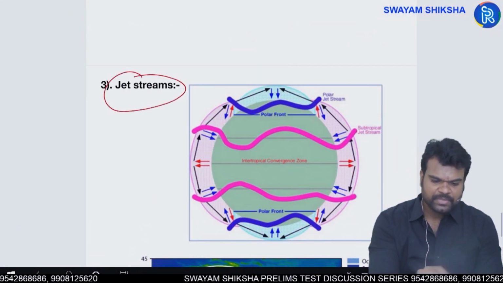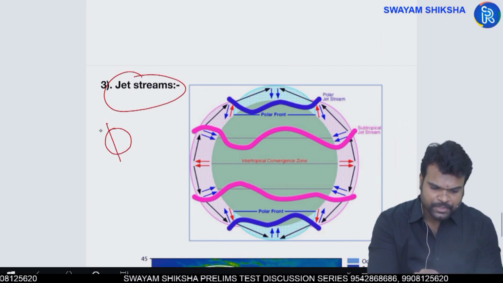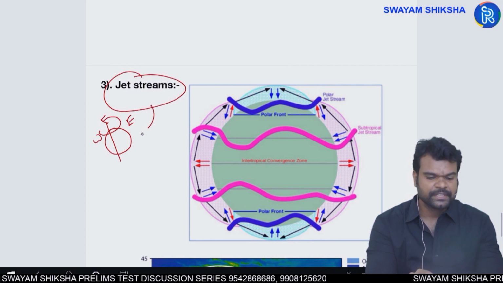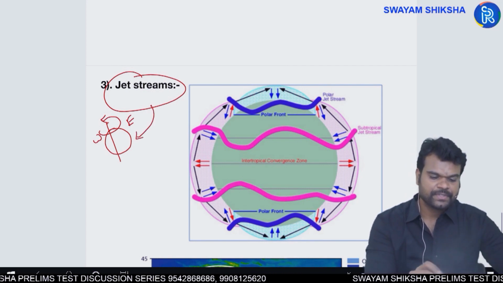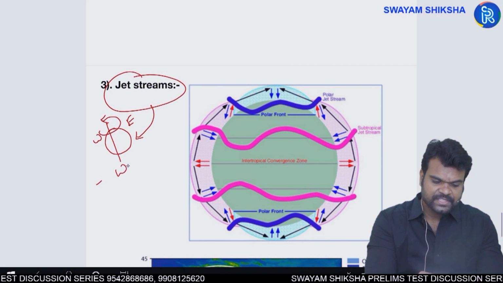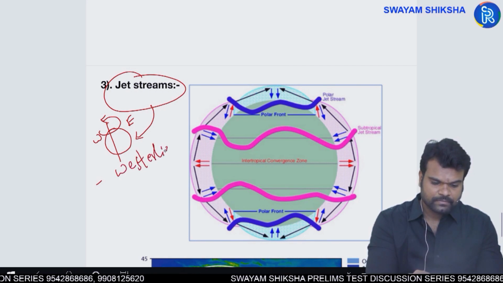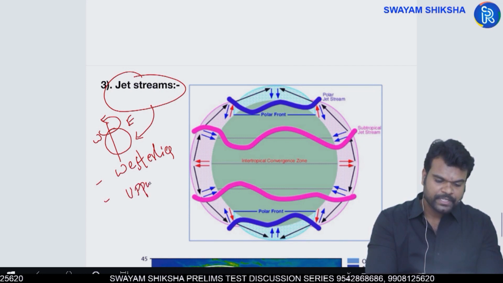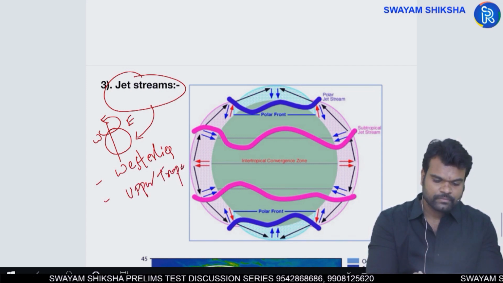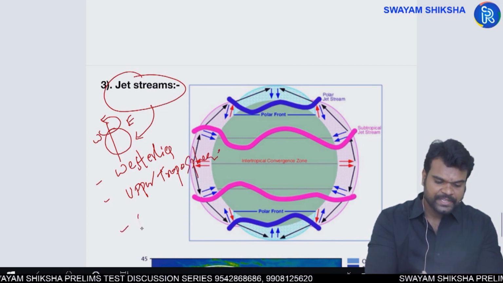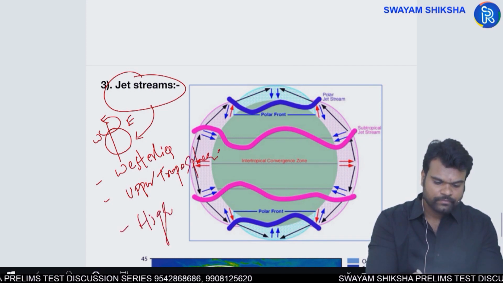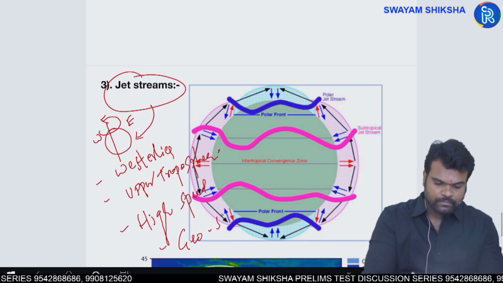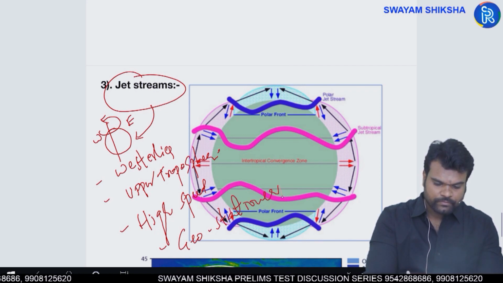Jet streams are created due to the rotation of the earth from west to east. So that is why they are considered westerlies. And these are upper tropospheric, high speed, geostationary westerlies.